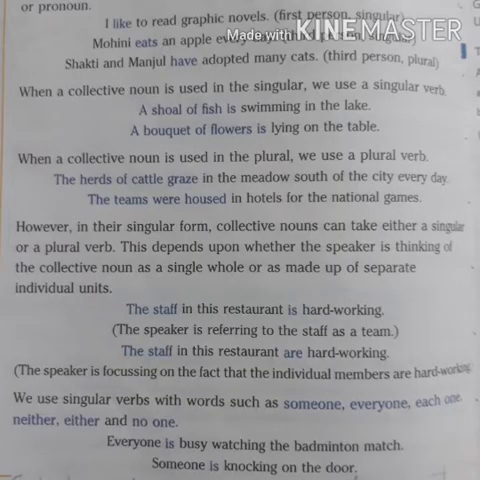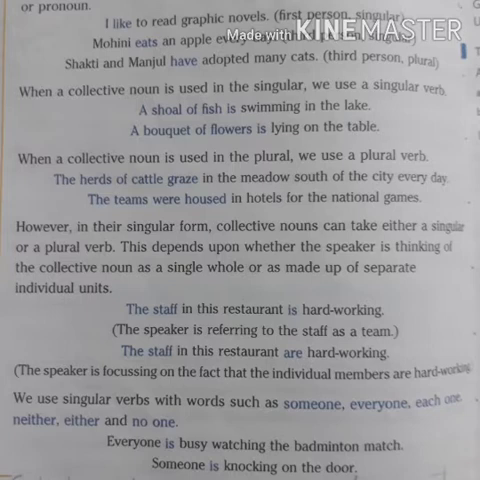Next rule, if we use words like someone, everyone, no one, each one, neither, either, we have to use only singular verbs. If the subject is someone, no one, each one, everyone, neither, either, we have to use only singular verbs. See the example given in your text. Everyone is busy watching the badminton match. Someone is knocking on the door. So when a sentence starts with such words, we have to use only singular verbs.